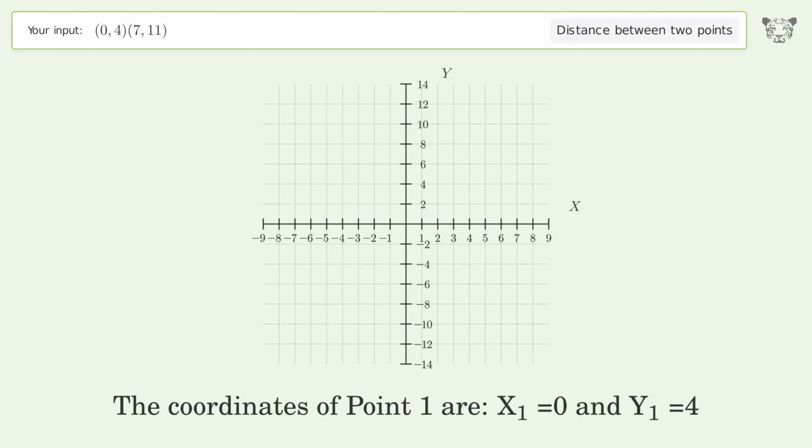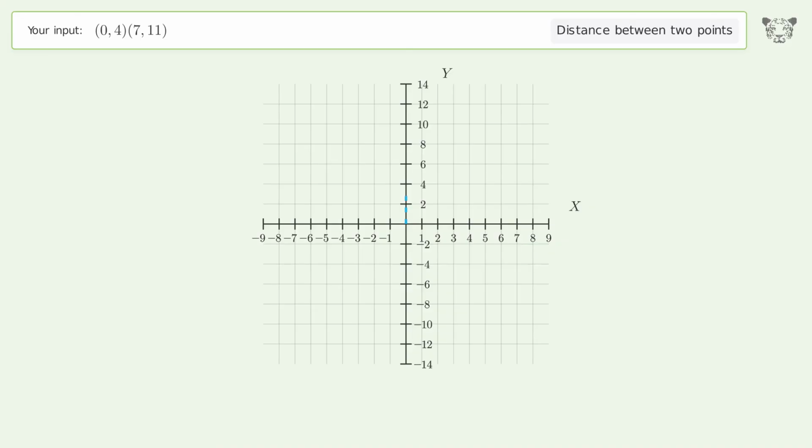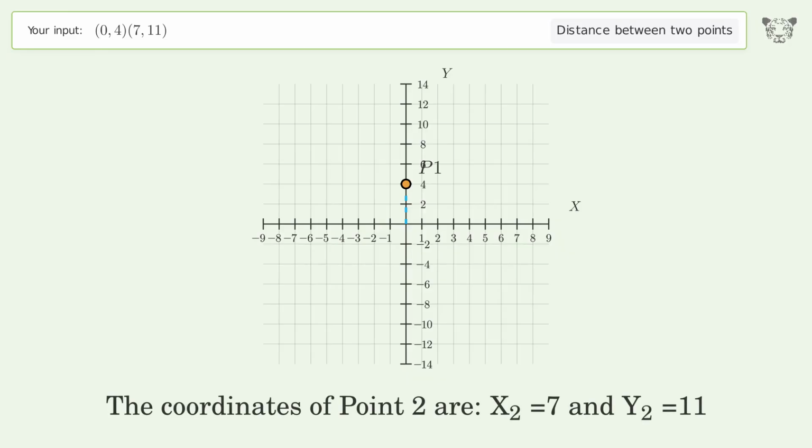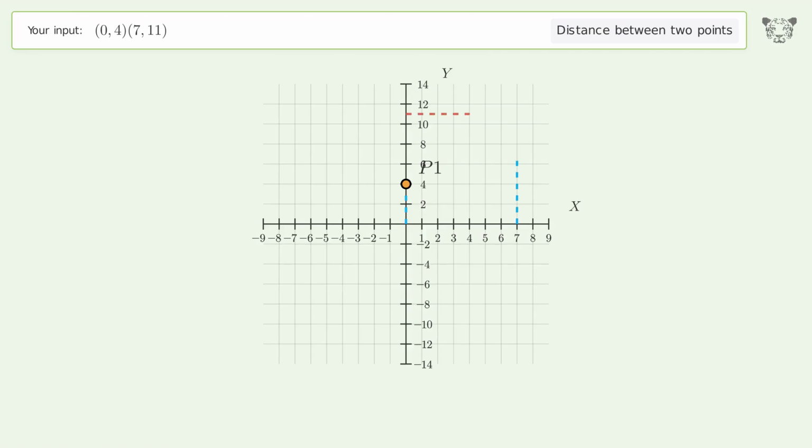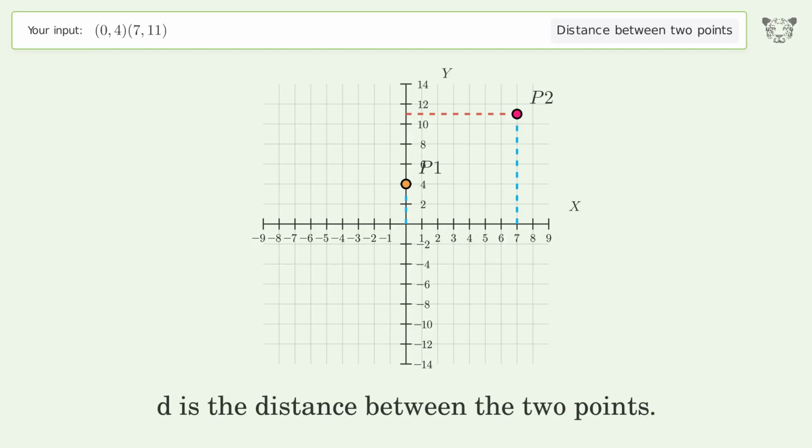The coordinates of point 1 are x1 equals 0 and y1 equals 4. The coordinates of point 2 are x2 equals 7 and y2 equals 11. D is the distance between the 2 points.